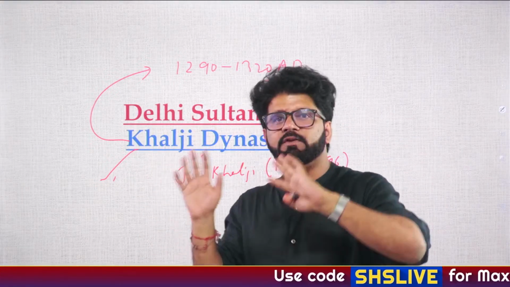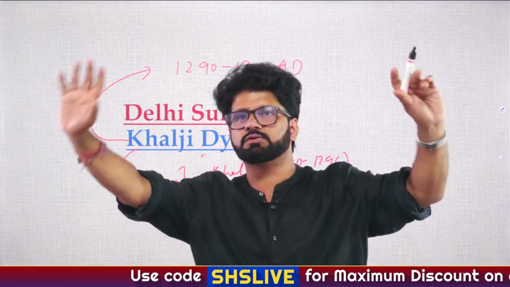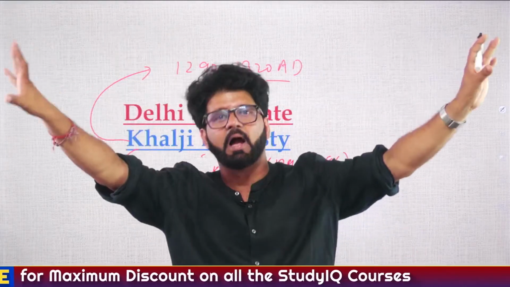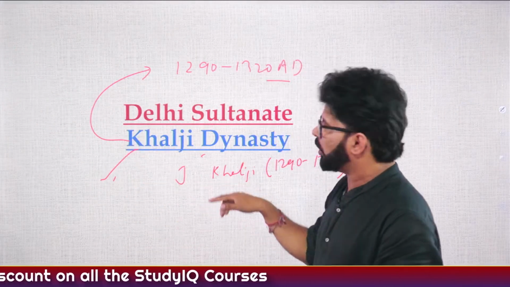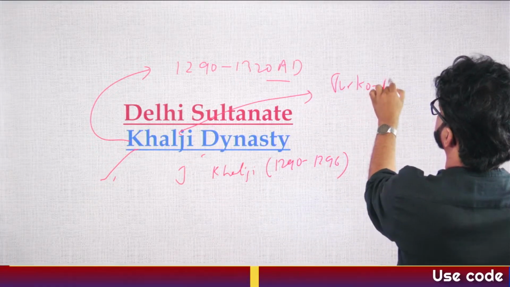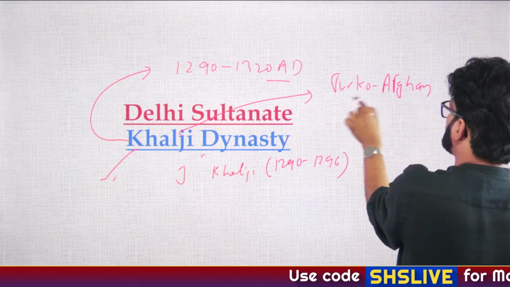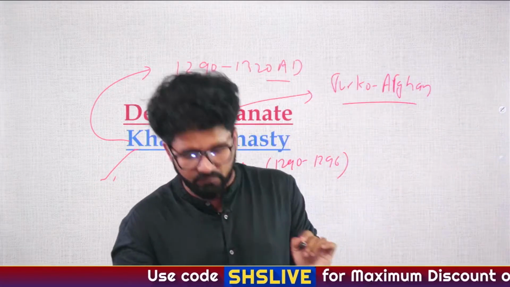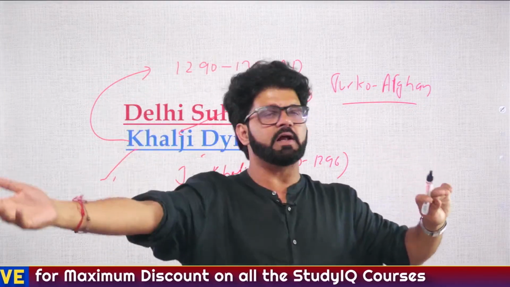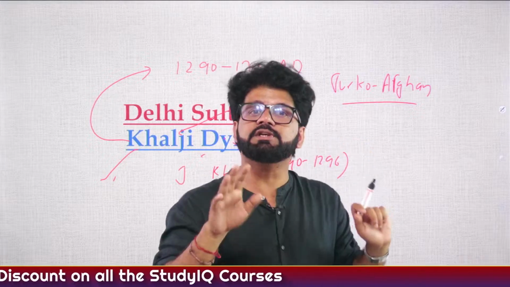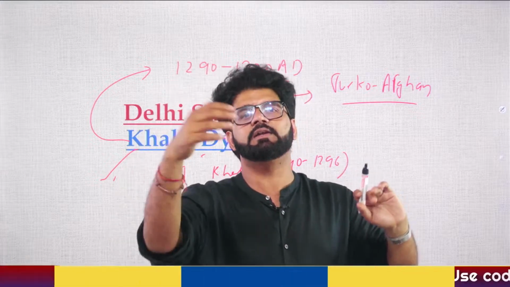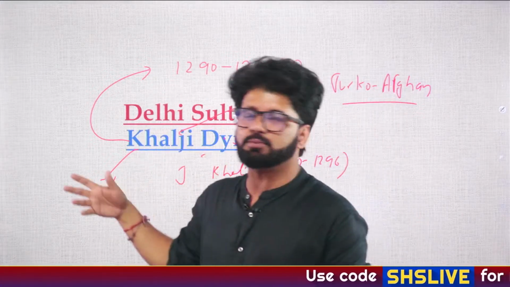So we have discussed the Turkish nobles, Turkan-e-Chehelgani, the corps of 40, how much say they had and how Turkish people used to occupy the highest posts. But these Khaljis, although they were Turkish, are described by the exact term Turko-Afghan. They can ask you who the Turko-Afghans are. Later on you will see that the Lodhis are Afghan. Most of these are Turkish people, the Lodhis are totally Afghan, but please remember, the Khaljis are Turko-Afghan. It means they are Turkish people who lived in Afghanistan, in a region known as Khilji, and that's why they are known as Khalji.